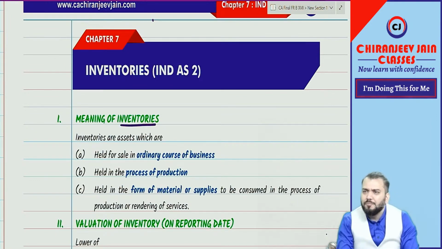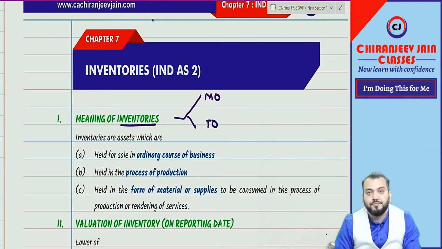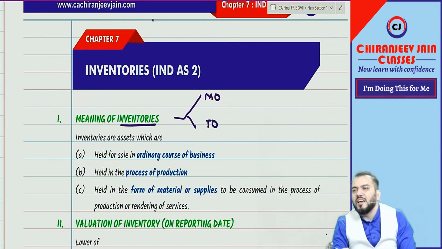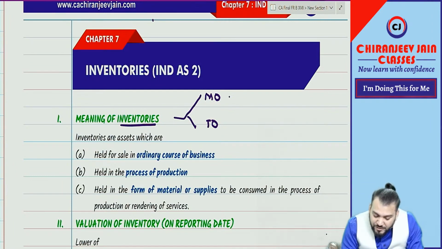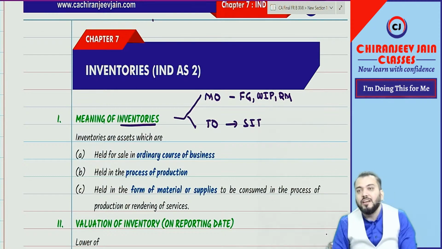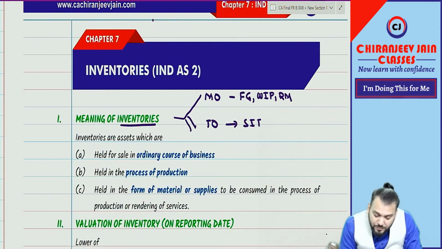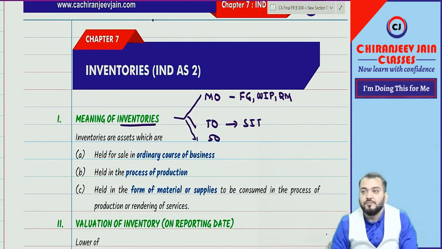So, what are inventories? In simple words, there are two types of organization: one is manufacturing organization, one is trading organization. For manufacturing organization, it will be finished goods, work in progress, and raw material. And for trading organization, it will be stock in trade. And there is one more organization known as service organization.